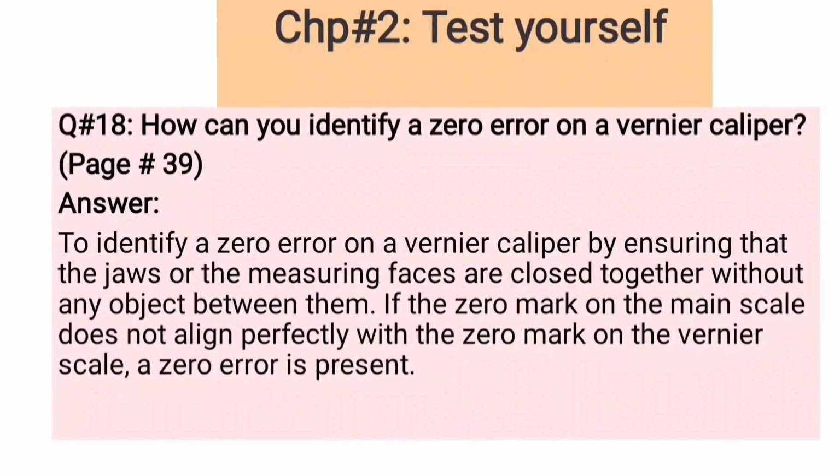Question number 18. How can you identify a zero error on a vernier caliper? The answer is to identify a zero error on a vernier caliper by ensuring that the jaws or the measuring faces are closed together without any object between them. If the zero mark on the main scale does not align perfectly with the zero mark on the vernier scale, a zero error is present.